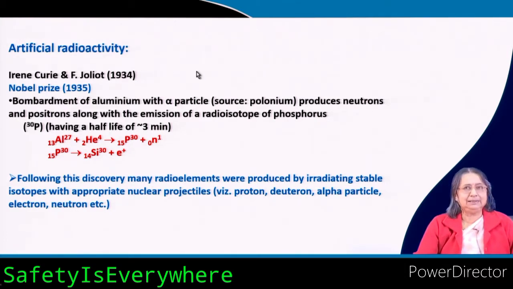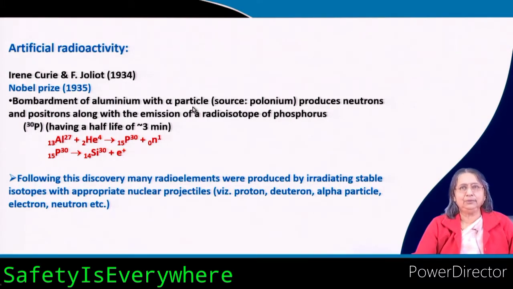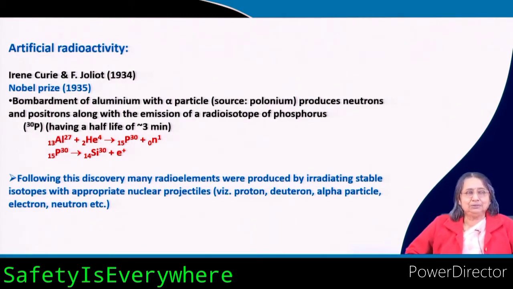Till now we have only seen that radioactivity is coming out from heavy nucleus spontaneously. So, it is natural radioactivity, but this is the artificial radioactivity. And how did they get it? Bombardment of aluminum with alpha particles. At that time a lot of experiments, radioactivity was discovered, bombardment with alpha particles, all those types of experiments were going on to find out some particles and see the behavior.